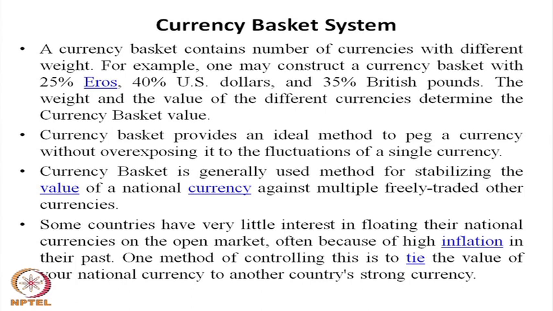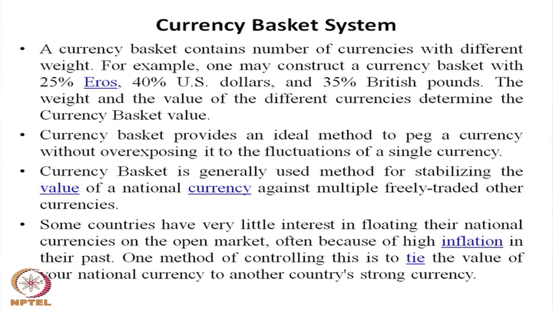Currency basket provides an ideal method to peg a currency without overexposing it to the fluctuation of a single currency. If you see the currency board system, there is only a single currency, and that single currency may be the US dollar, the euro, the pound sterling, or the yen. So, that country is linked to only a single currency, and is more exposed to the fluctuation of that single currency.